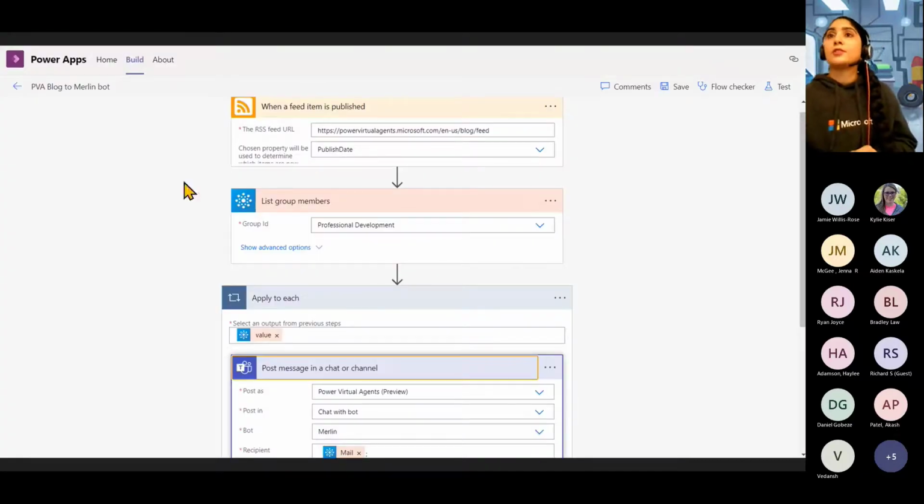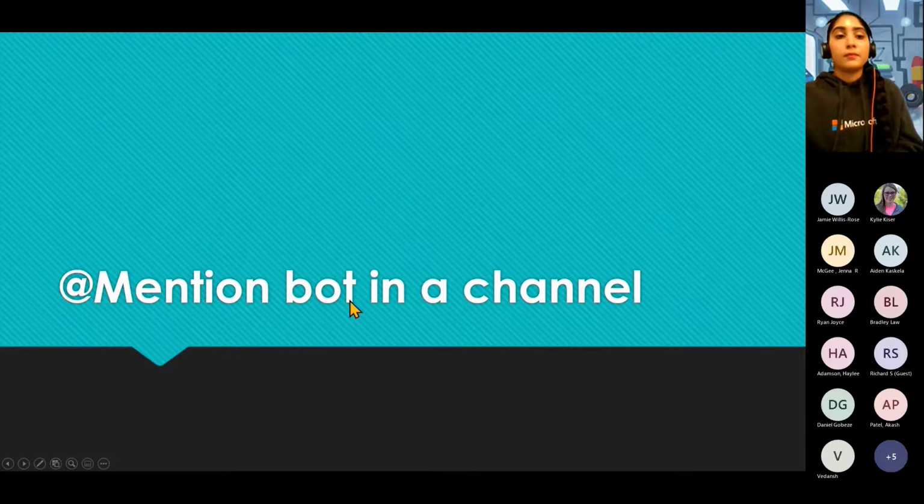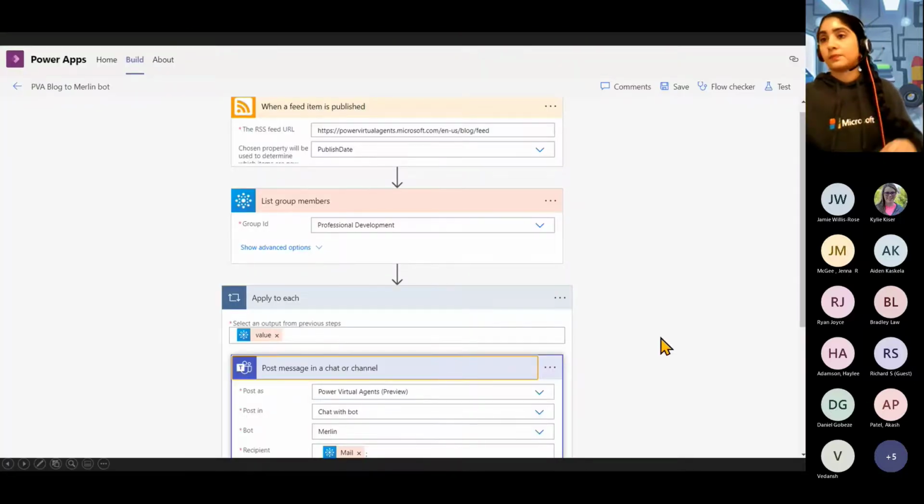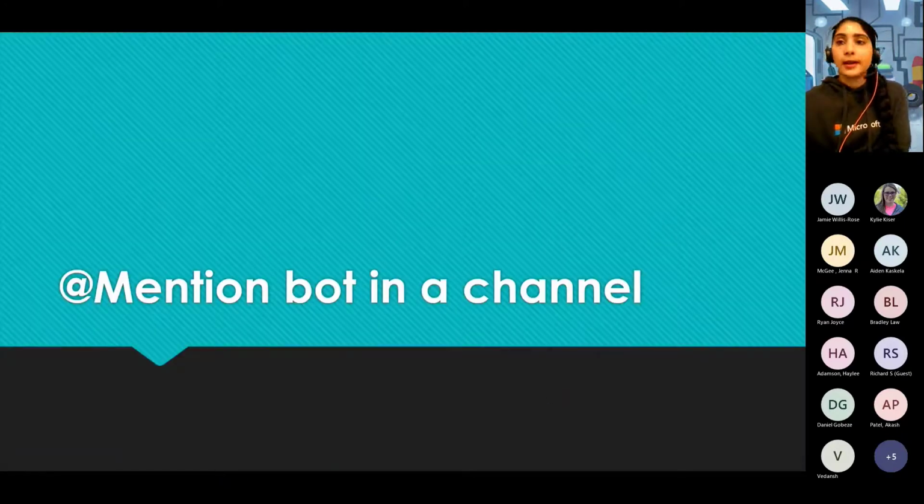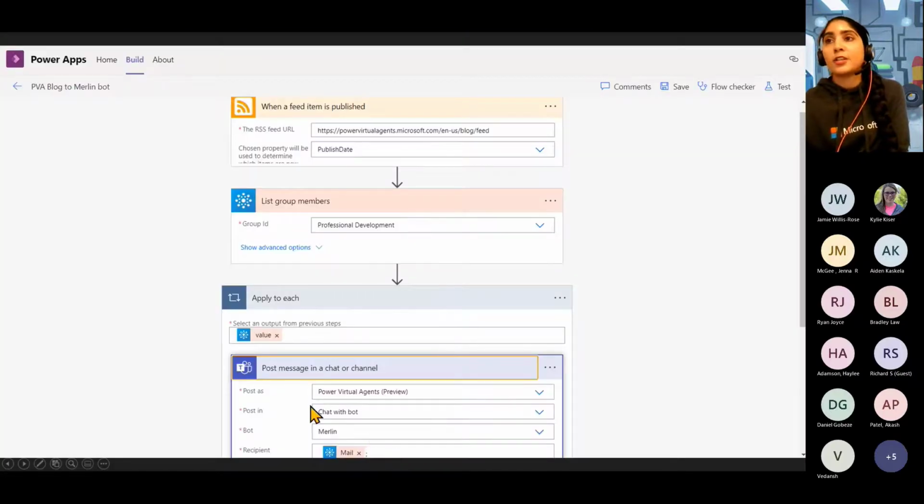The flow that's using this one is looking at the blog feed, that RSS connector. Just put in the link to the blog. Whoops, skipped ahead there. And I'm sending it to everyone who's a member of a particular team. So if they have the bot installed, then they'll be able to go and get the information of what was published there and the link to that one. So that's another example of how you might want to use proactive messaging.